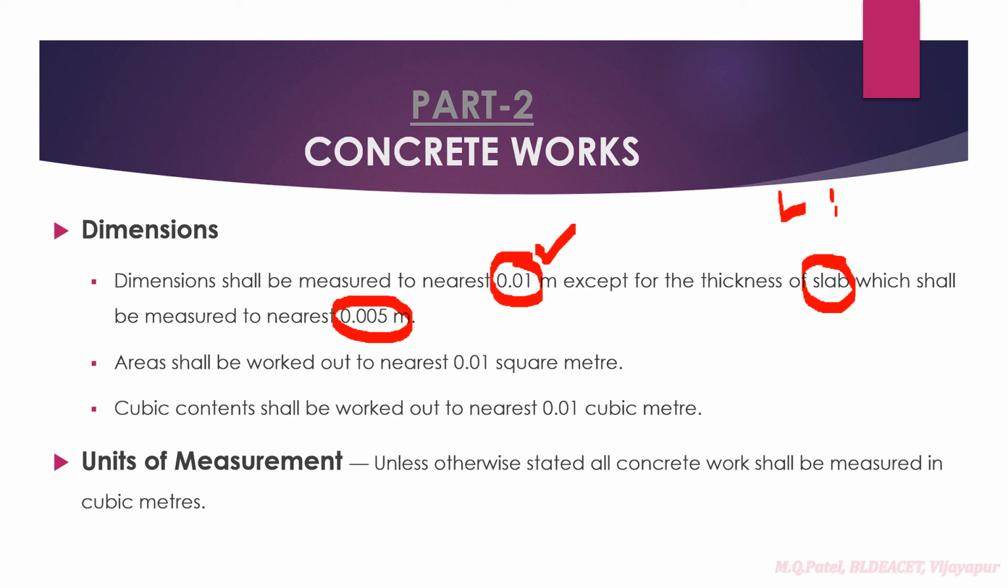So we are going to have length, breadth and depth, right? So we are going to measure the volume. Length also same thing, 0.01 meter. Breadth also same thing, 0.01 meter. When it comes to thickness of the slab, it has to be measured to the nearest of 0.005 meters, right? So for example, if you have 125 mm, 0.125 meters, 130 mm, 135 mm, right? So in that way you have to do the measurements.